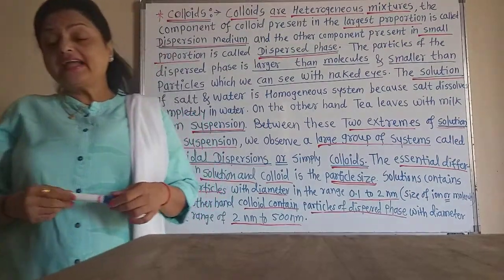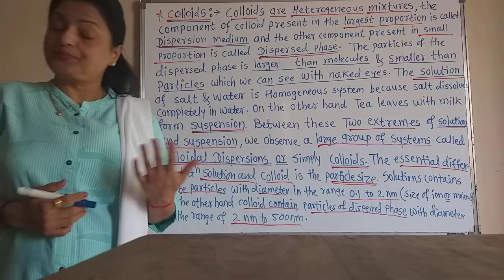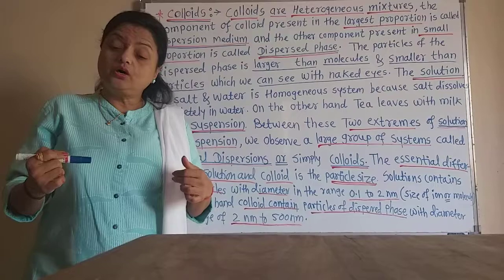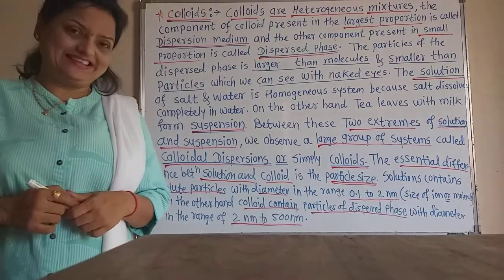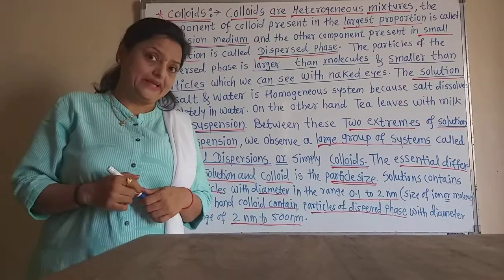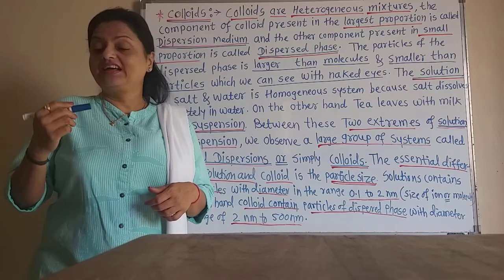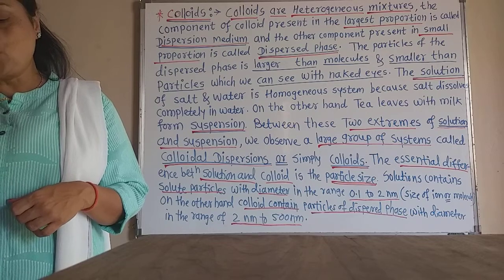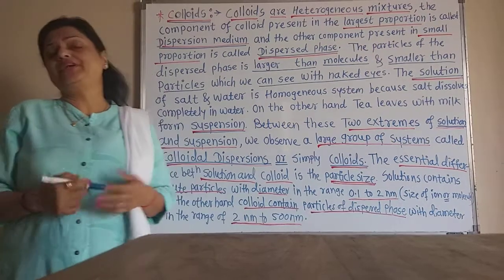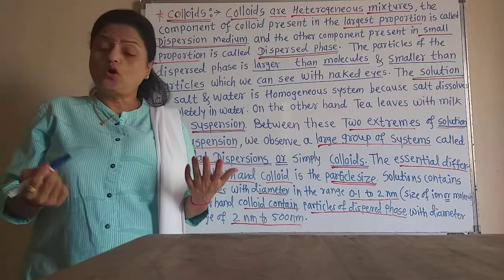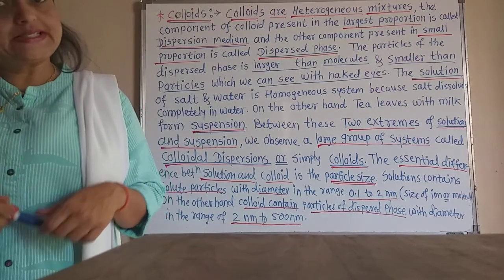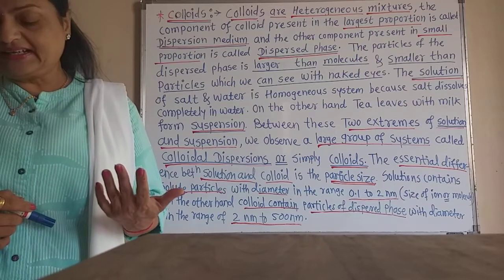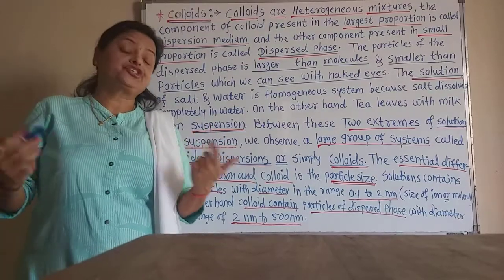Solutions are transparent, but the colloids are translucent, that means somewhat opaque. Solutions may be colored and do not separate on standing. The colloids are translucent to the light and do not separate on standing.